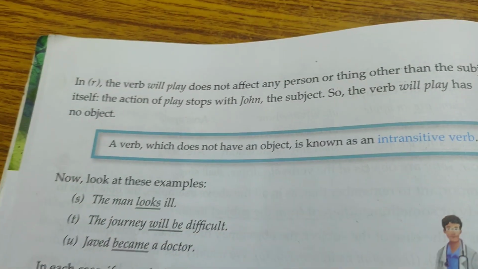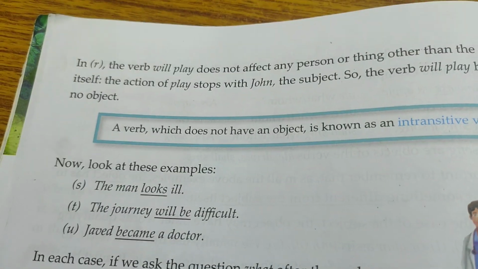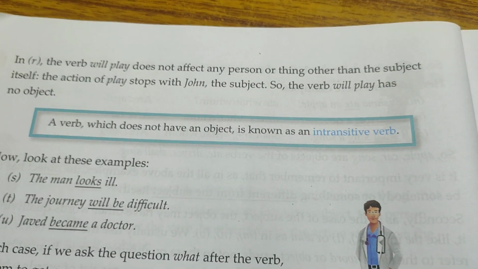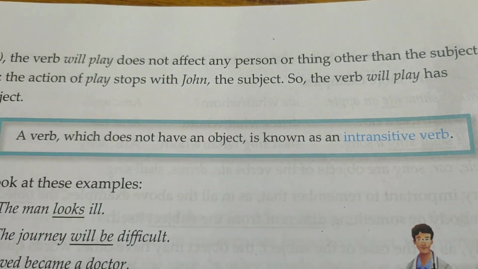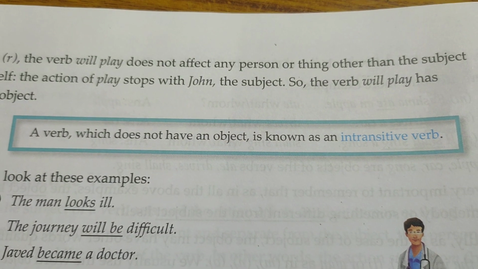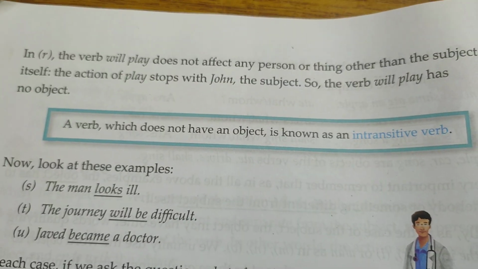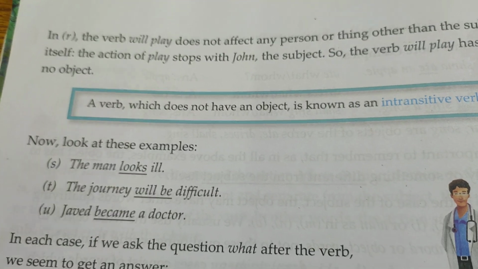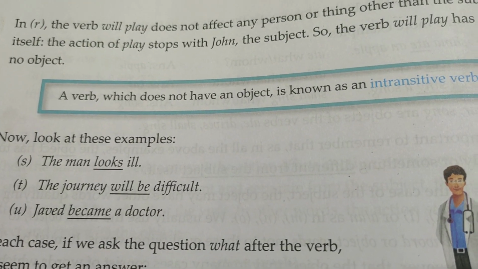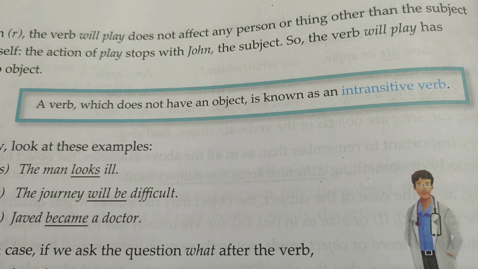Now remember this. A verb which does not have an object is known as an intransitive verb. Right? A verb which does have an object or affects an object is the transitive verb. But this one, you see, a verb which does not have an object is known as an intransitive verb.